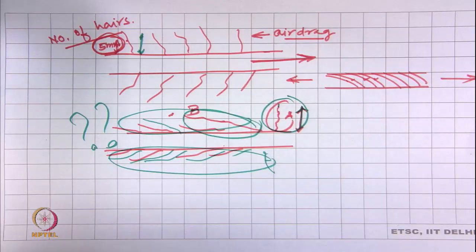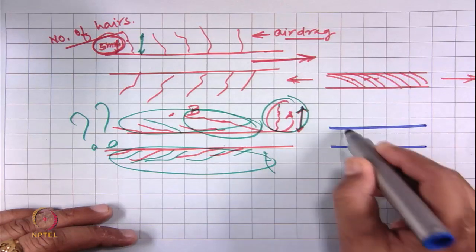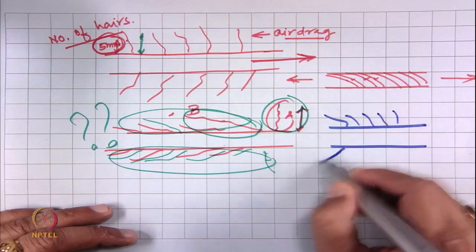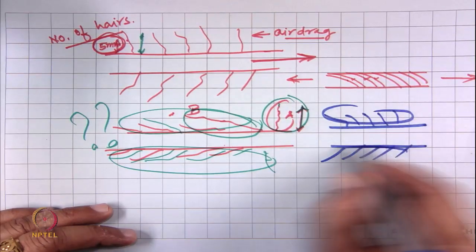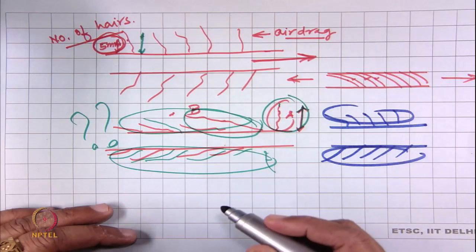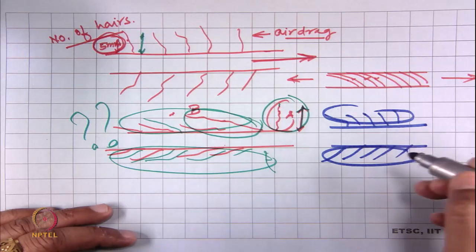But if we have a very high number of hairs, these protruding hairs will not take part in the strength, but will take part in mass.